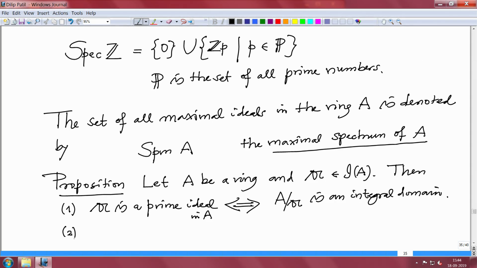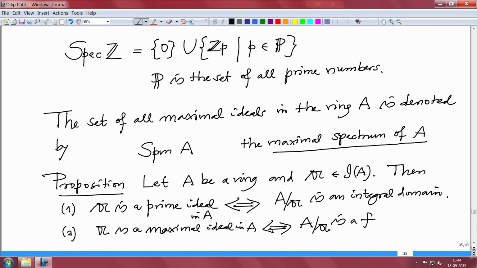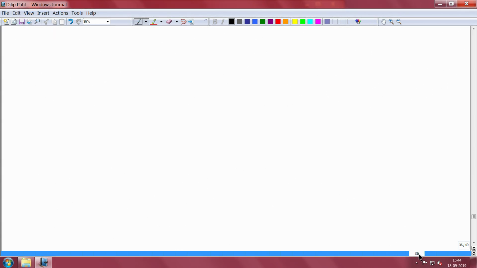Two, 𝔞 is a maximal ideal in A if and only if A modulo 𝔞 is a field. So, let us prove this. Proof.